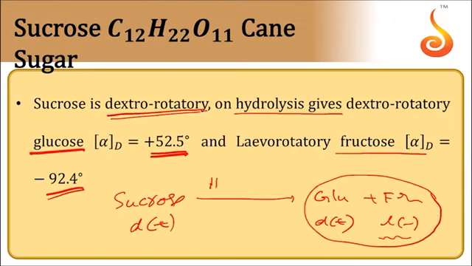So during the hydrolysis of sucrose, as the nature is inverted, the process is called inversion. The sugar, sucrose, is also called invert sugar, and the enzyme which is involved in this inversion process is called invertase.